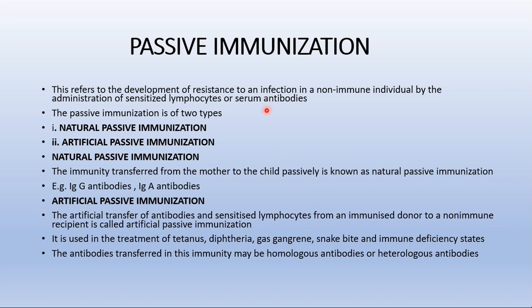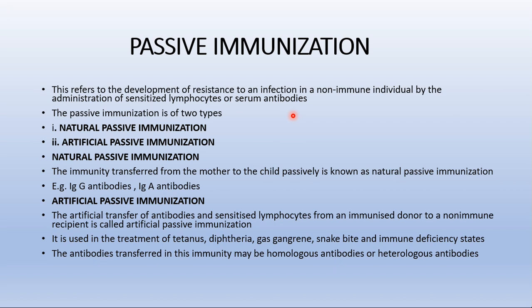Then moving to passive immunization. Passive immunization is the development of resistance to infection in a non-immune individual by the administration of sensitized lymphocytes or serum antibodies.